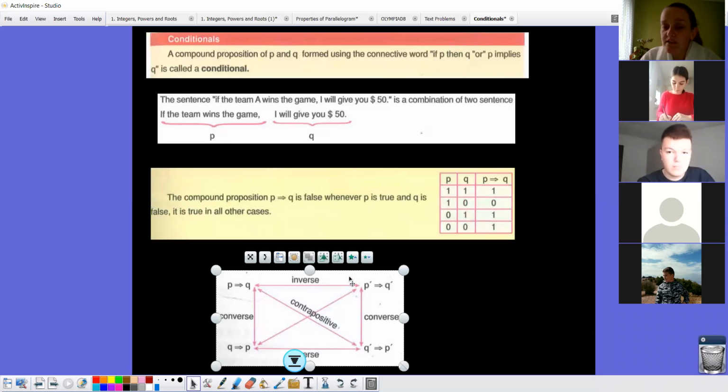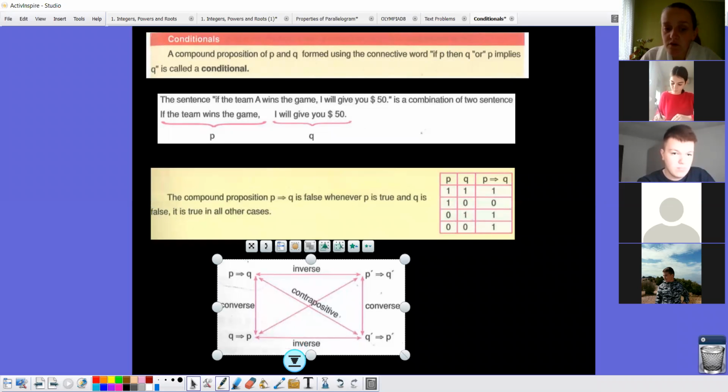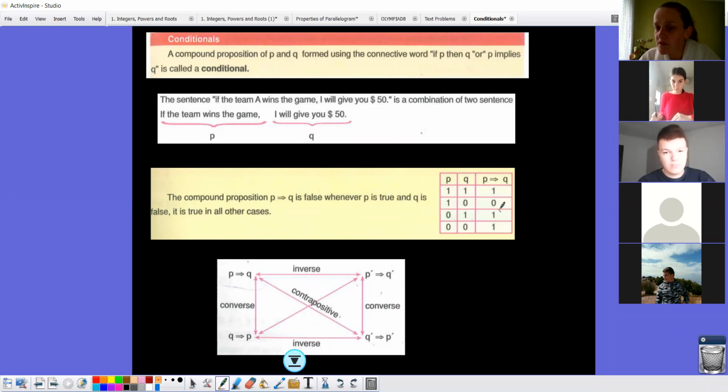So here, why the result is true, because I'm not saying here that I will give you money in only one way. I can give you the money even if the team doesn't win the game, and because of that, the result will be true. If the team won't win the game, and I will not give you money, this one is true.